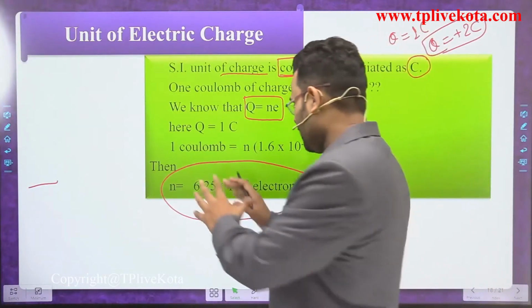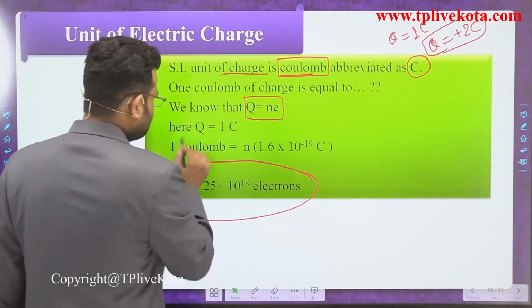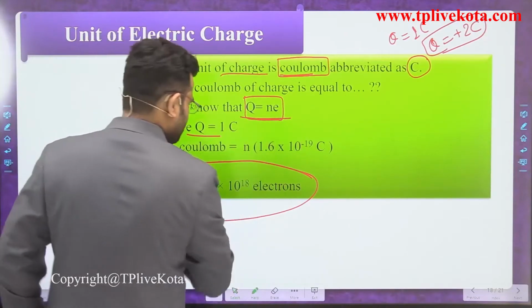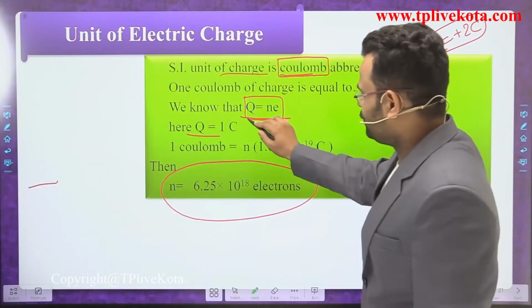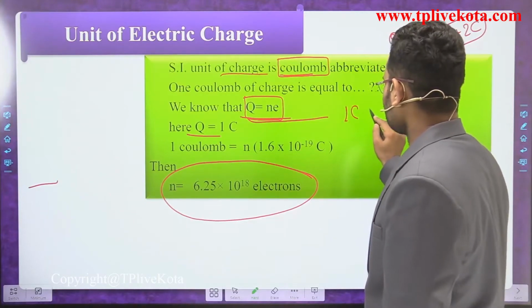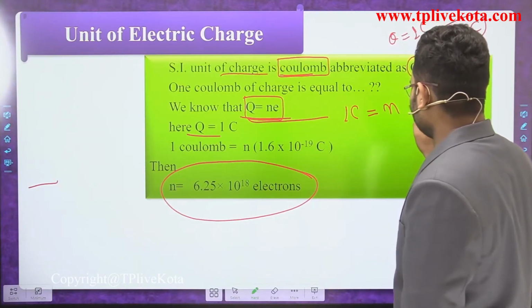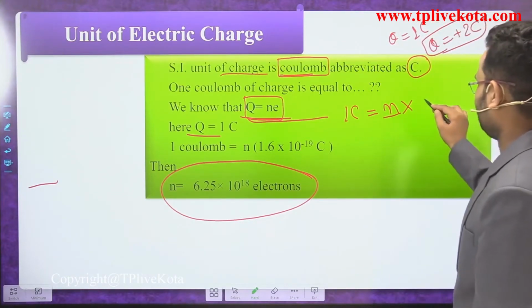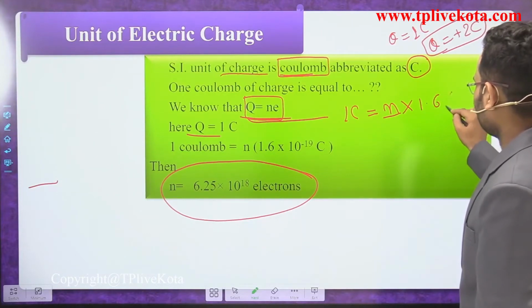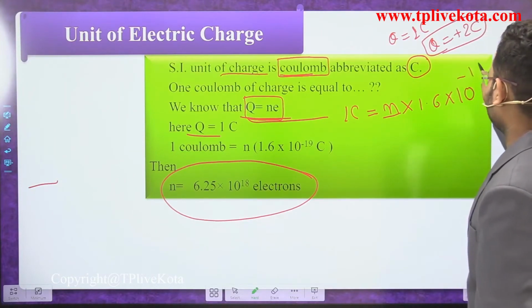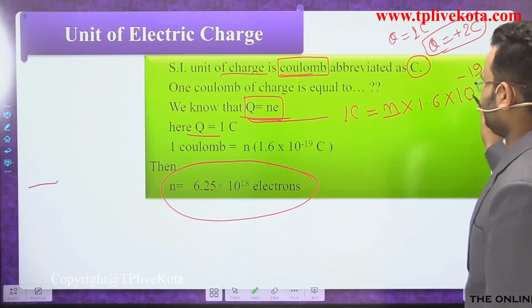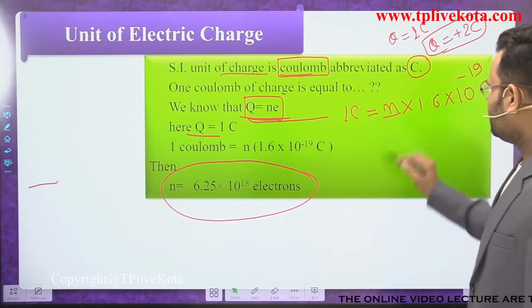Okay, and how can we calculate that? Dear students, we have the relation Q equals Ne. We put the value of Q, that is 1 coulomb, and we want to calculate N, the number of electrons. What is the charge of 1 electron? 1 electron is equal to 1.6 into 10 to the power minus 19 coulomb.